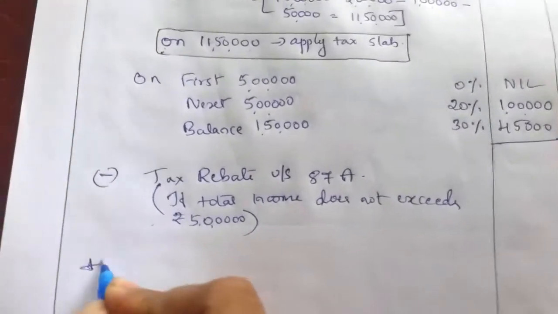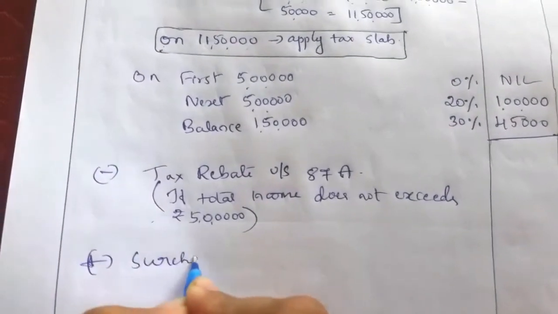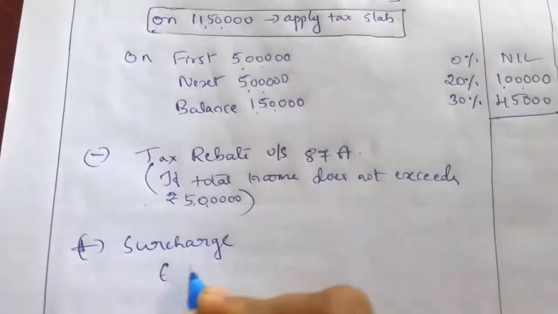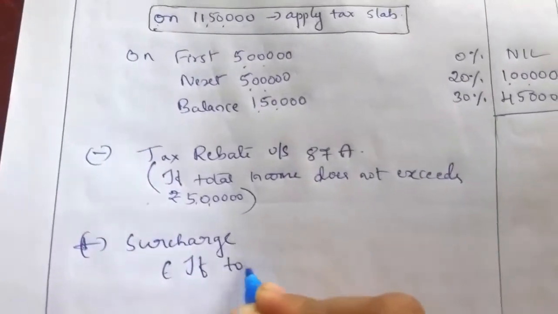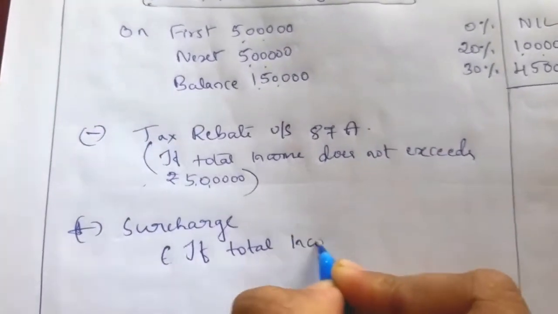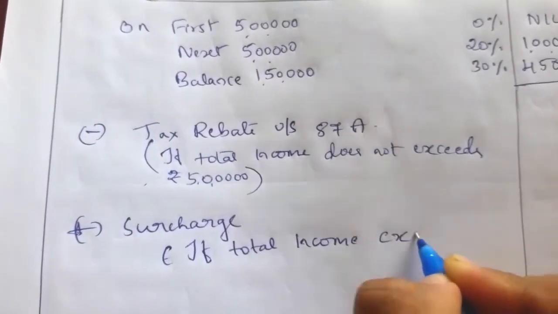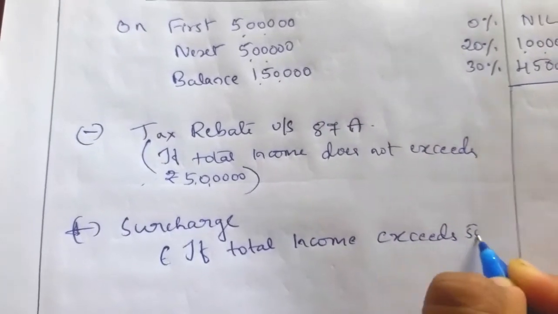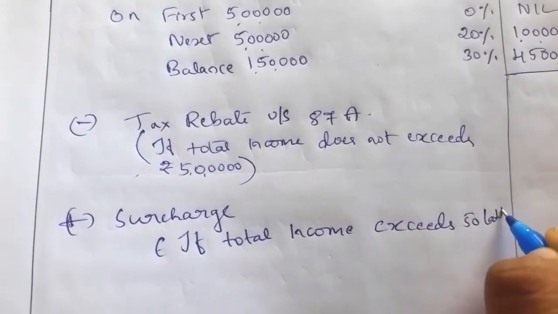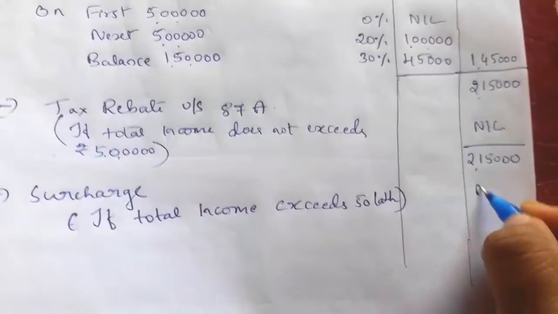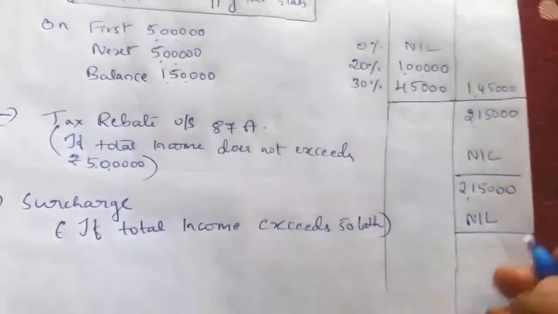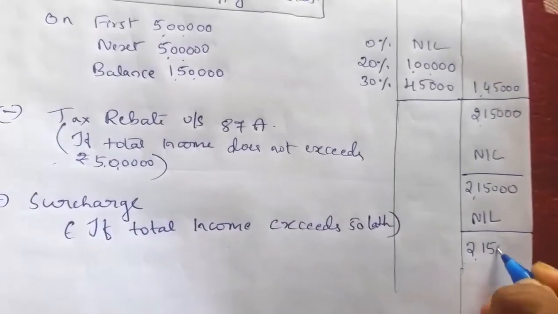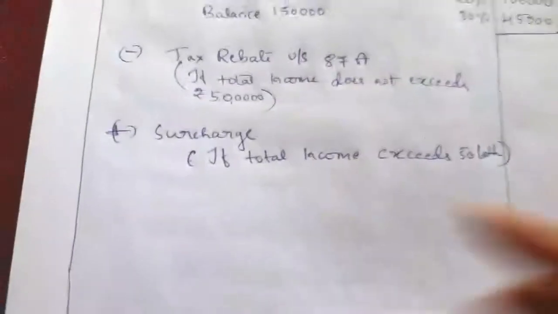Next we have to add surcharge if total income exceeds 50 lakh. So here also in this illustration there is no surcharge, so 2,15,000 is the tax on this income.